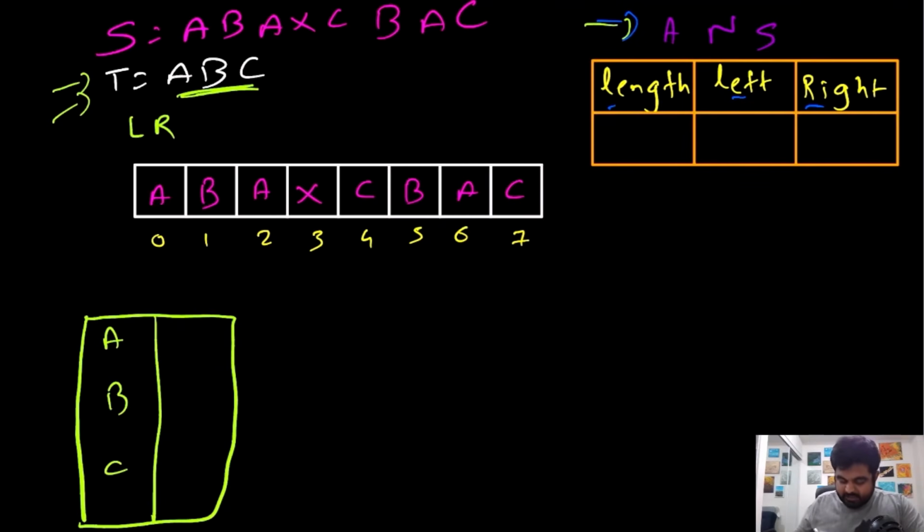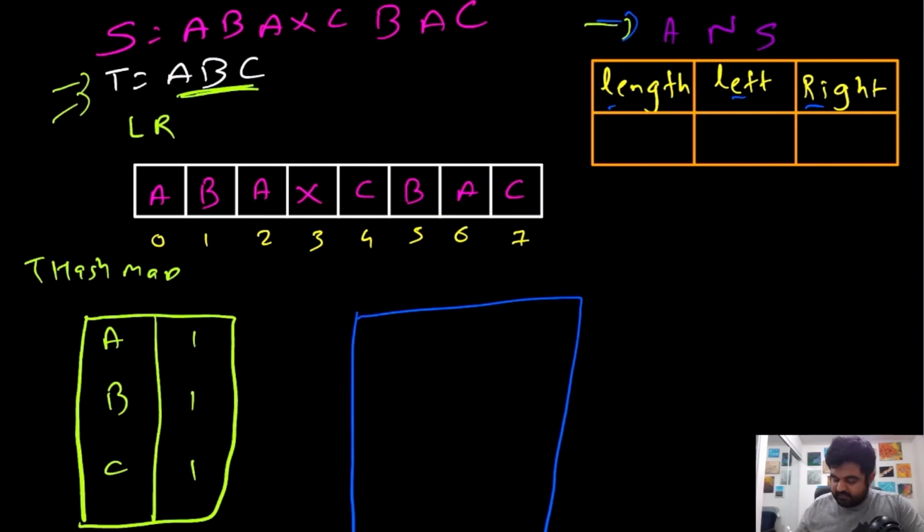So in this case, for this T hash map, we actually have 3 characters only, and we have 1 occurrence of each of them. So we are going to note it somewhere so it becomes easier for us to record. Now at the same time, for any substring that we create, we will also have to check whether we have all the satisfied words inside our substring or not. So again we are going to create a hash map for the substring that we are creating as well, and inside the substring hash map we are going to keep on adding the values as we move forward.